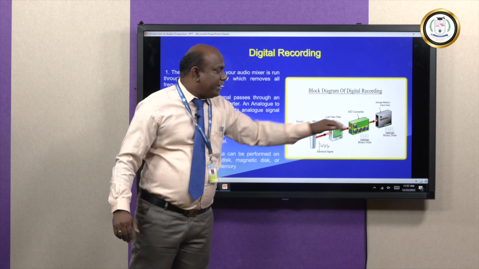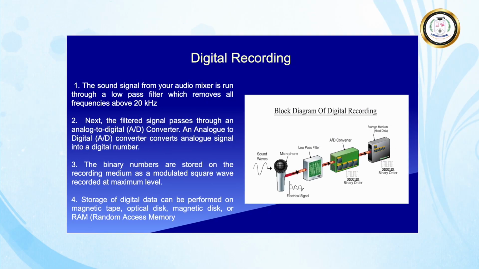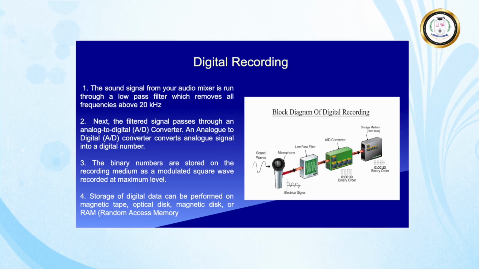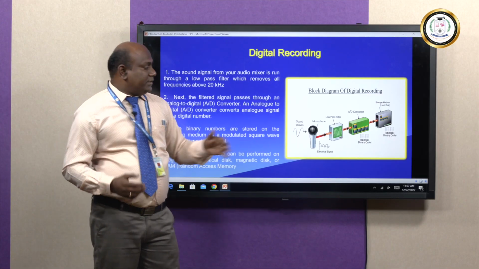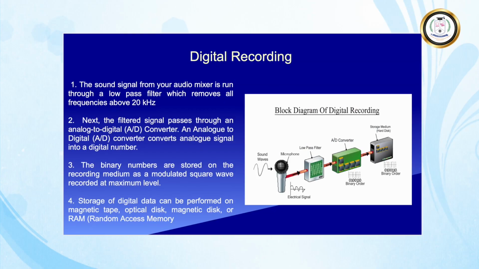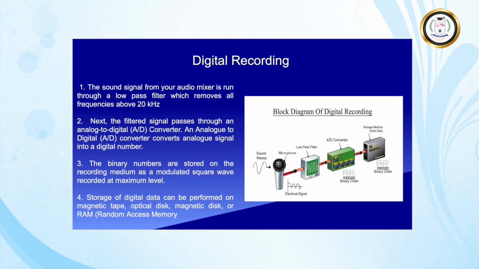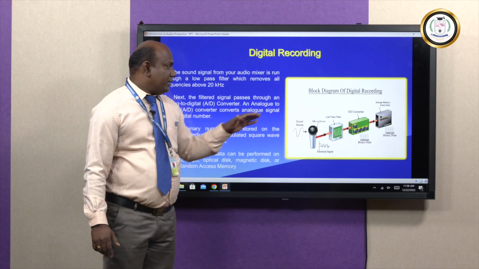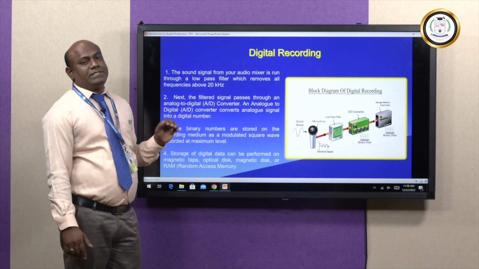Then the signal goes to the AD converter, which converts the analog signal into a digital signal, I mean binary numbers. The binary data goes directly to the hard disk, where it will be stored. This is the process of digital recording.